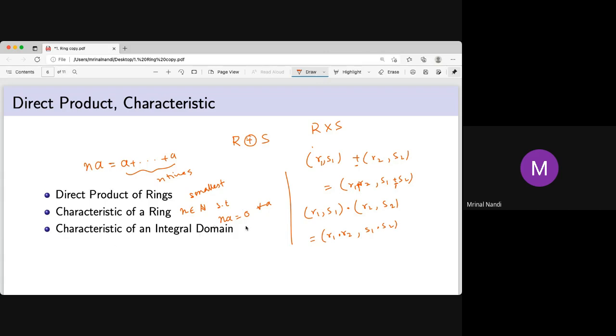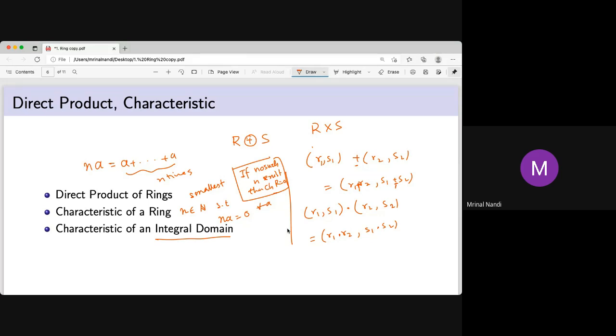So the characteristic of an integral domain is very, very important. Oh, by the way, if no such n exists, then we call the characteristic of this ring 0. We say the characteristic of the ring is 0 means no such n exists. So if we add a plus a, it never goes to 0. Other than 0, obviously, since 0 plus 0 is 0. So other than this 0, you can't have any common n for which this addition gives 0.